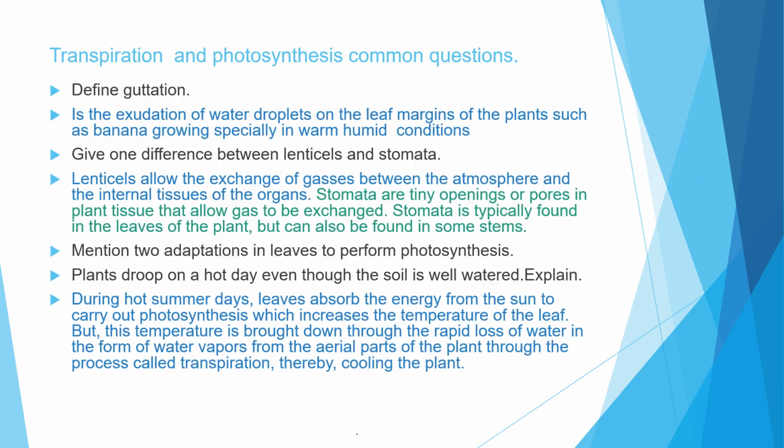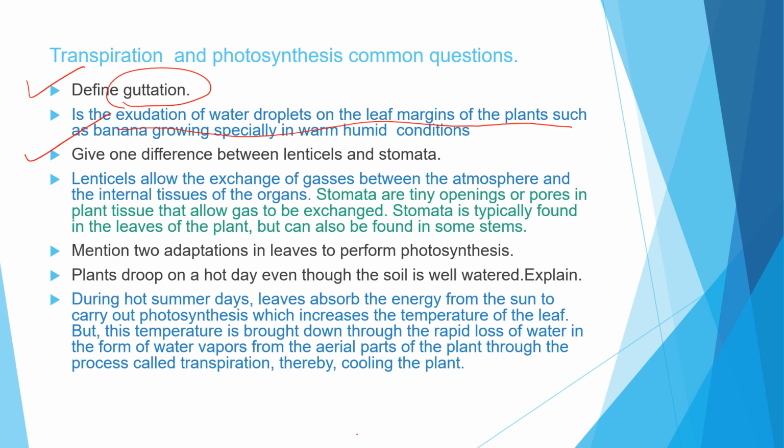Now here I'll be discussing a few questions on transpiration as well as photosynthesis. These are very common basic questions. Let us start with the first one. Define guttation. You all must know what guttation is. It is the exudation of water droplets. On the leaf margins we have seen some water droplets on plants such as banana, growing especially in warm and humid climates. So this exudation of water droplets on the leaf surface of plants like banana in warm and humid climates is called guttation.